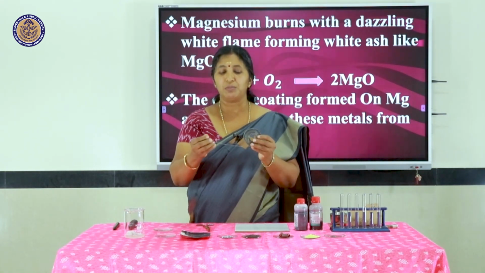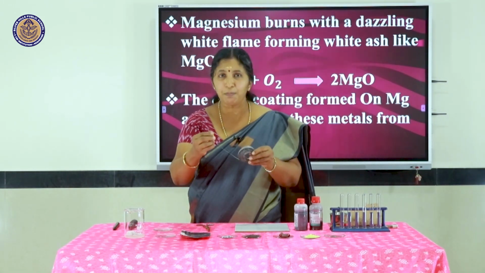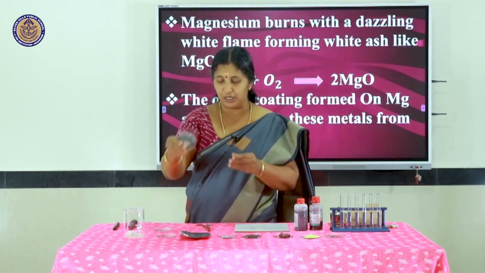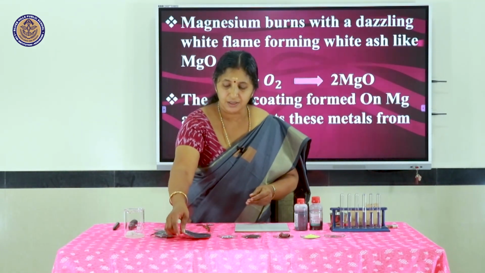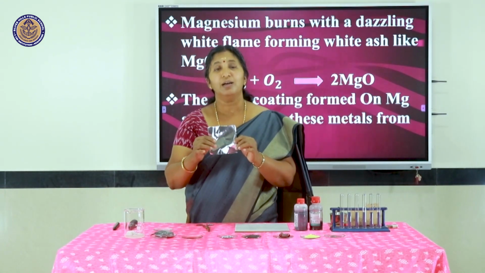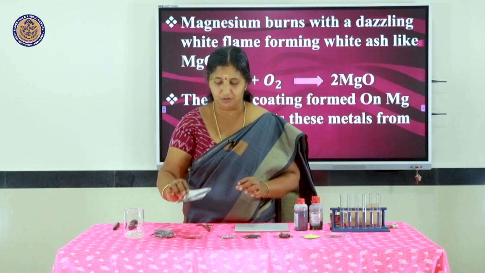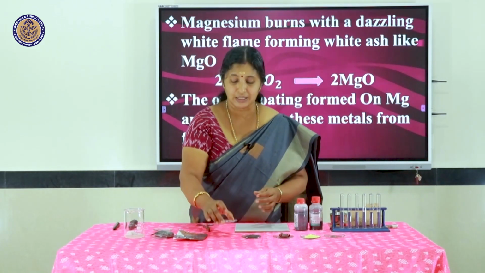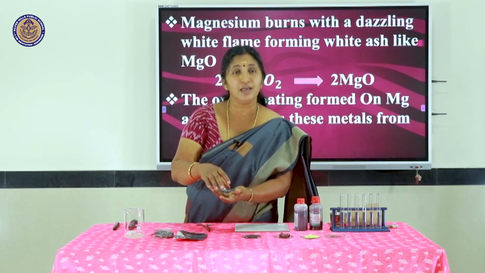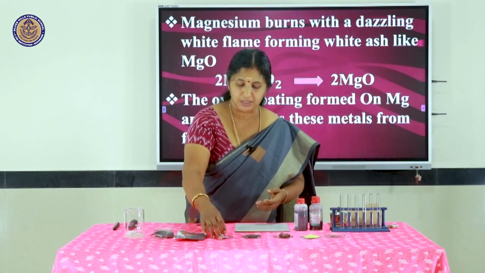Usually, magnesium is available in the form of ribbon. Magnesium is a highly reactive metal. So, magnesium ribbon. Here, I have taken aluminum. Aluminum is again a very highly reactive metal. This is zinc. You can see pieces of zinc. Zinc again is a moderately reactive metal.